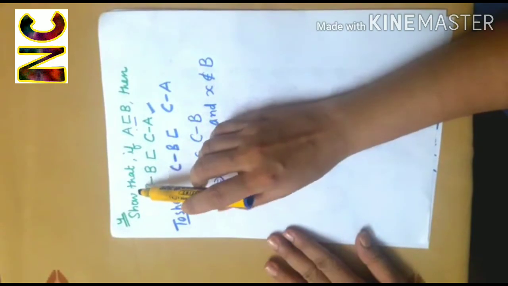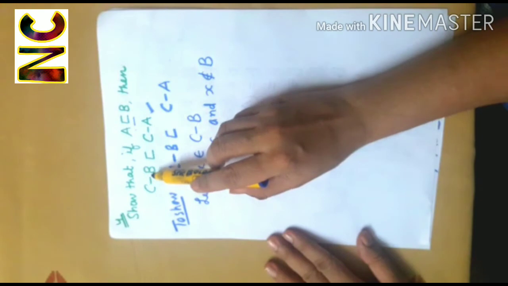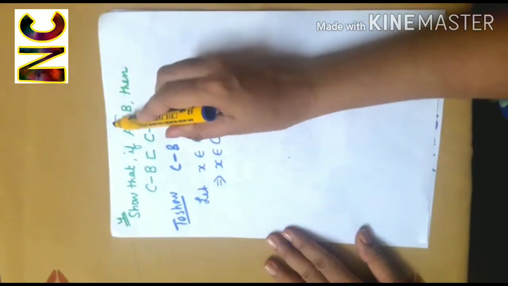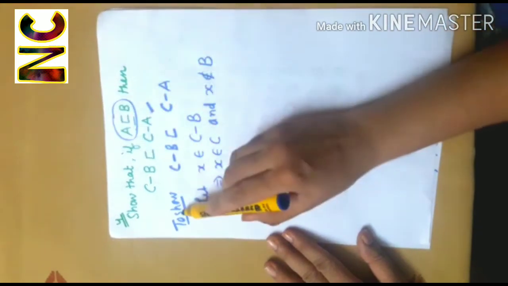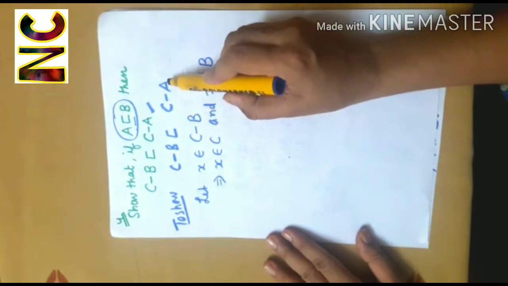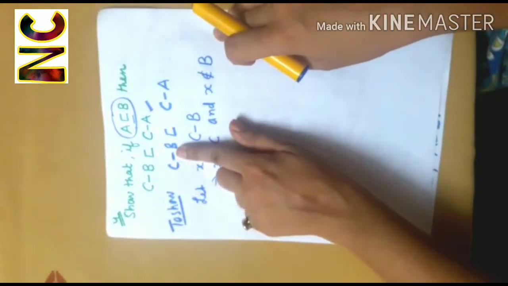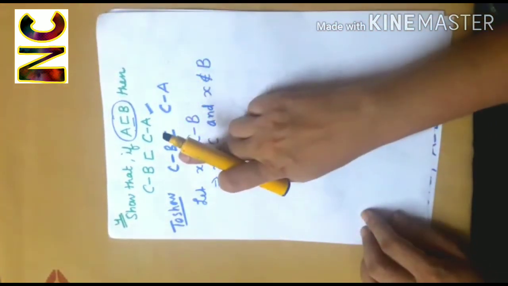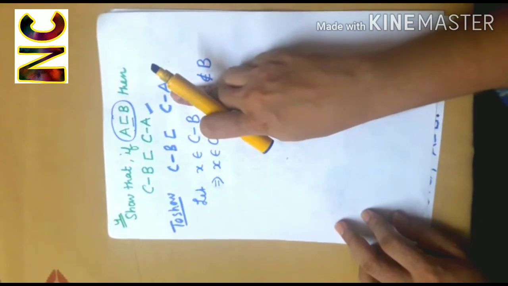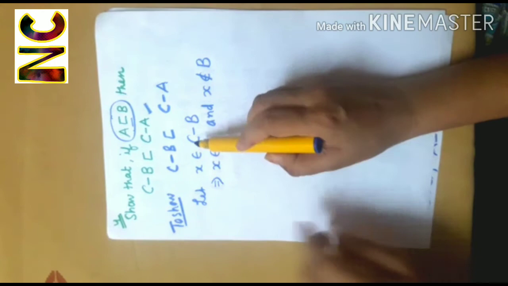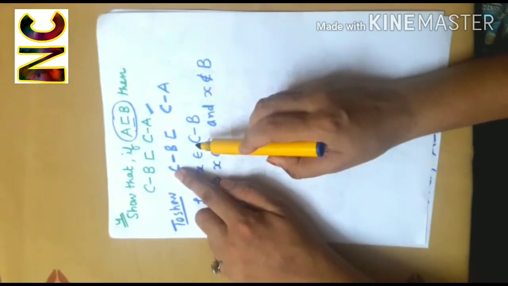Let's take another question. Show that if A is a subset of B, then C minus B is a subset of C minus A. We are given that A is a subset of B and we need to show that C minus B is a subset of C minus A. Now, this set will be a subset of this if every element of this set is present in the set C minus A. So let X be any element in this set.